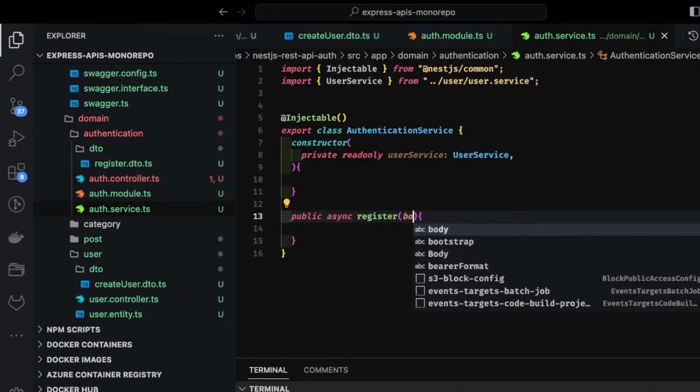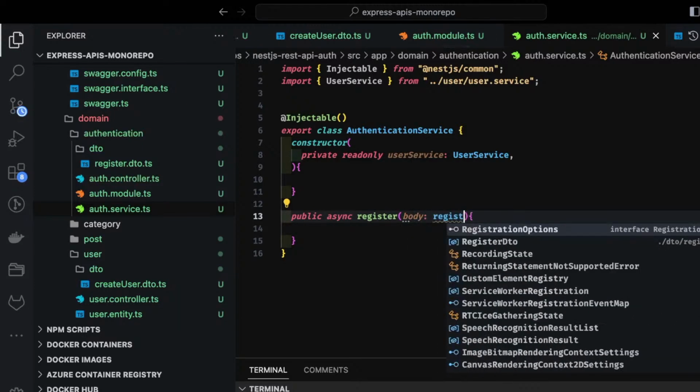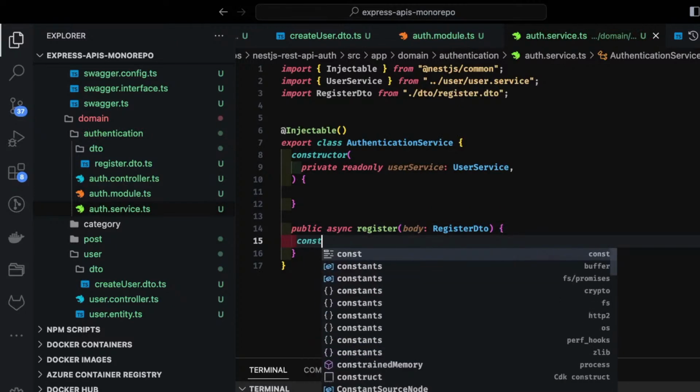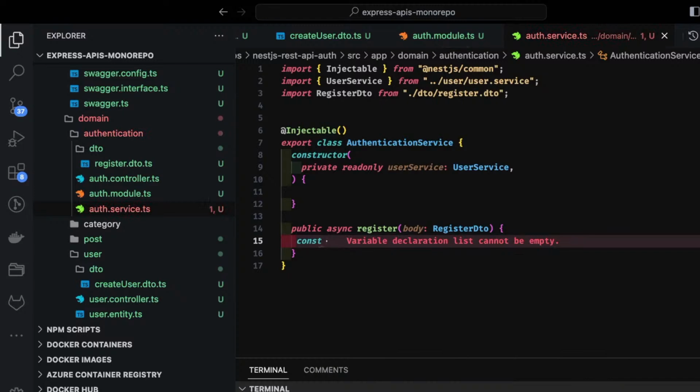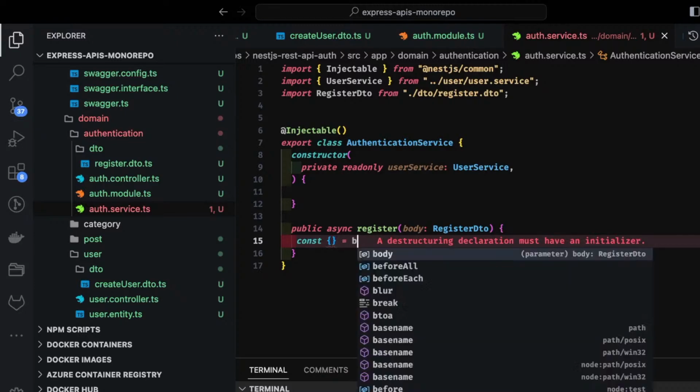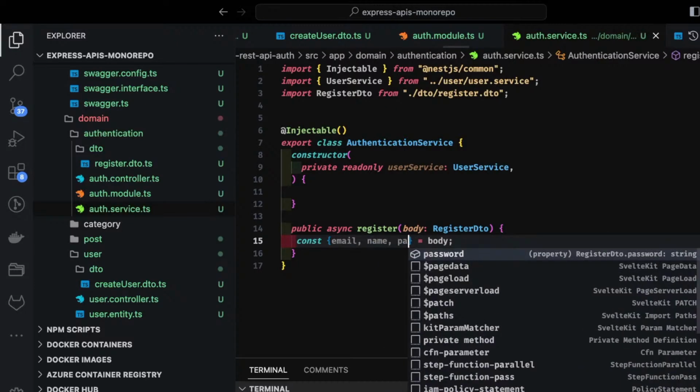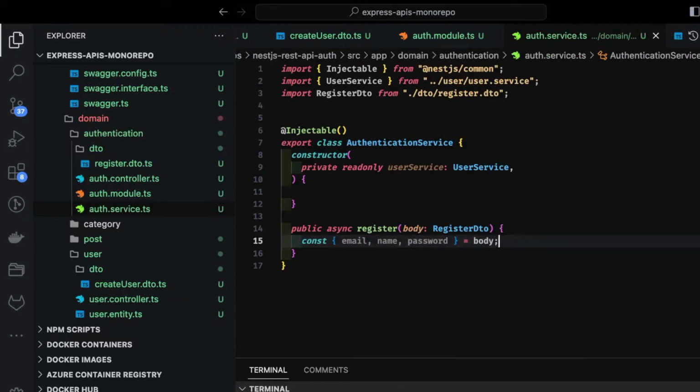I will just say body, which is register DTO. I mean, you can just say register body DTO or something like that. And here we will start working on getting data from this body. You can extract all these properties if you want. So what we are getting is email, name, password, and start creating a user.